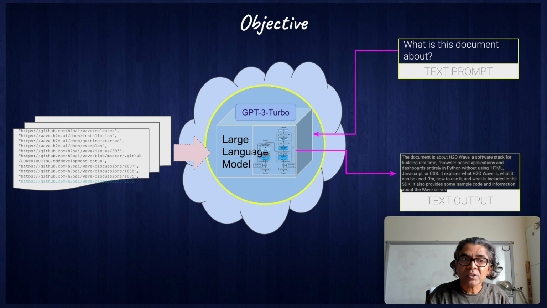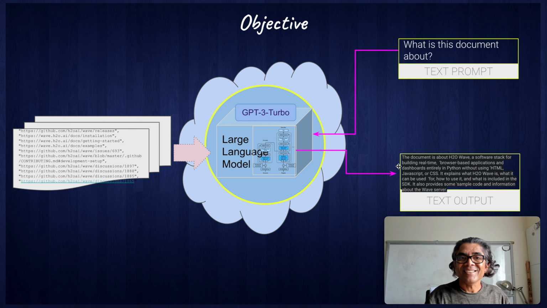The question comes: how can a large language model be trained on the custom data which is available on these hundreds of thousands of web URLs? And when a user is asking a question with regard to that content, they get answers the same way ChatGPT is giving, because one of the biggest strengths users found in ChatGPT is the strength of its answers.